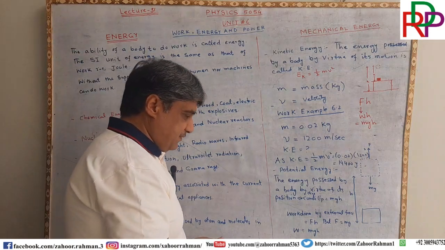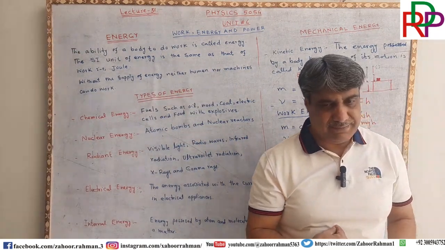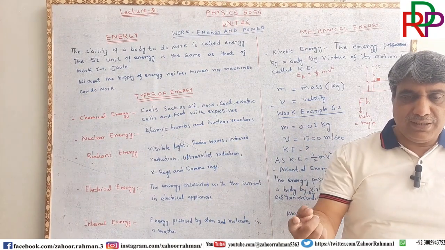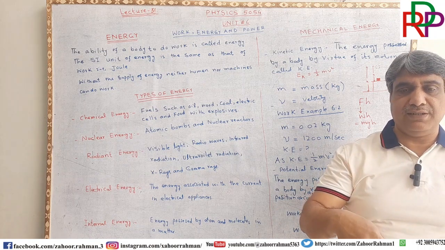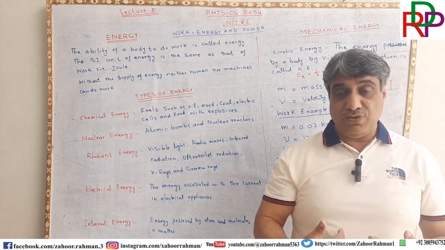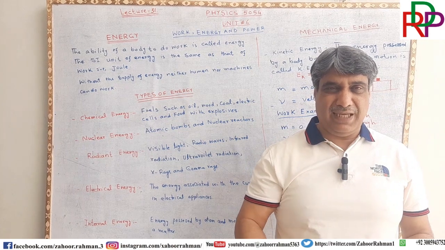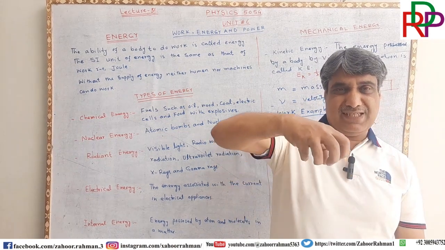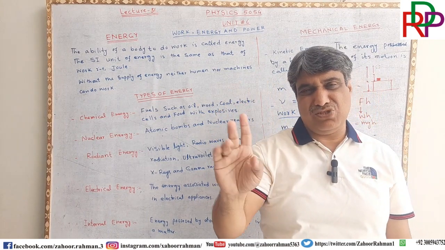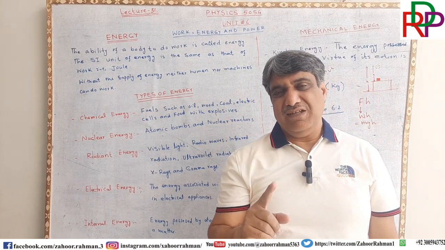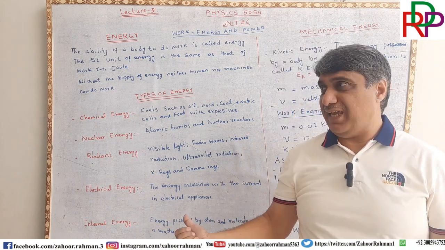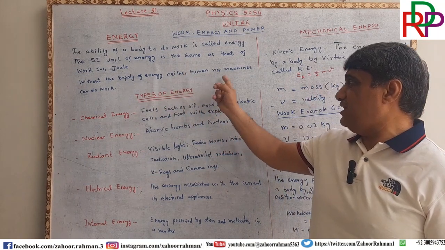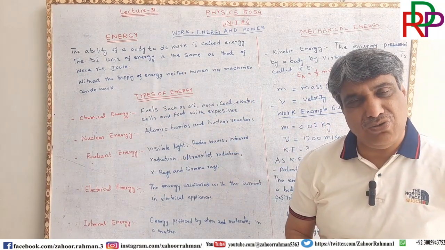Ladies and gentlemen, when we are raising the block, we have to do work on the object. We have to utilize our chemical energy stored in our body to raise this to a point. I told you at the beginning, if there is no supply of energy, neither human nor machine can do work.